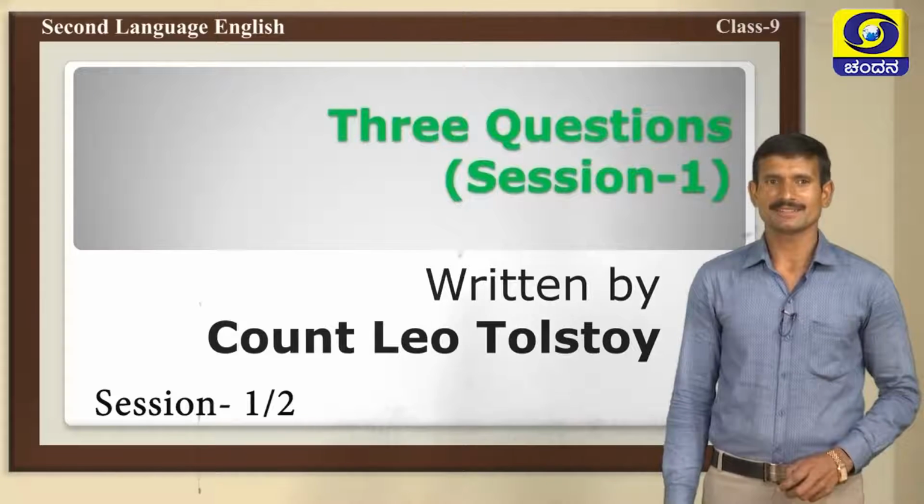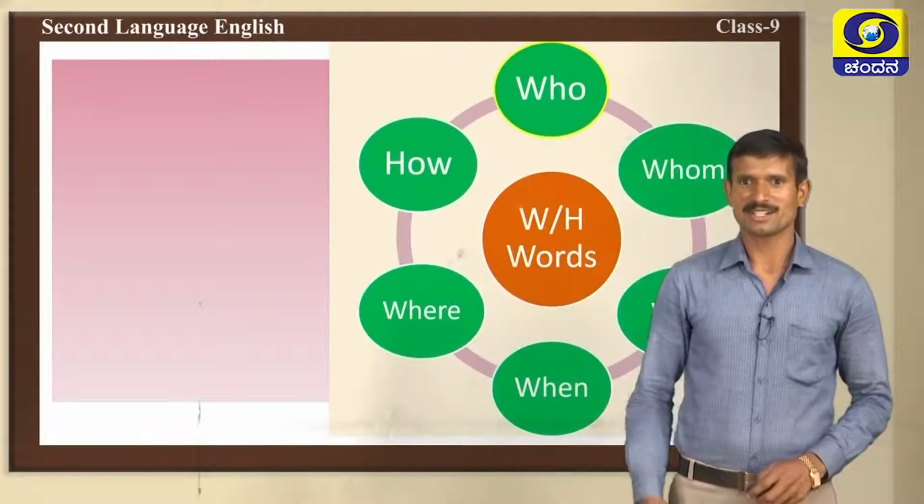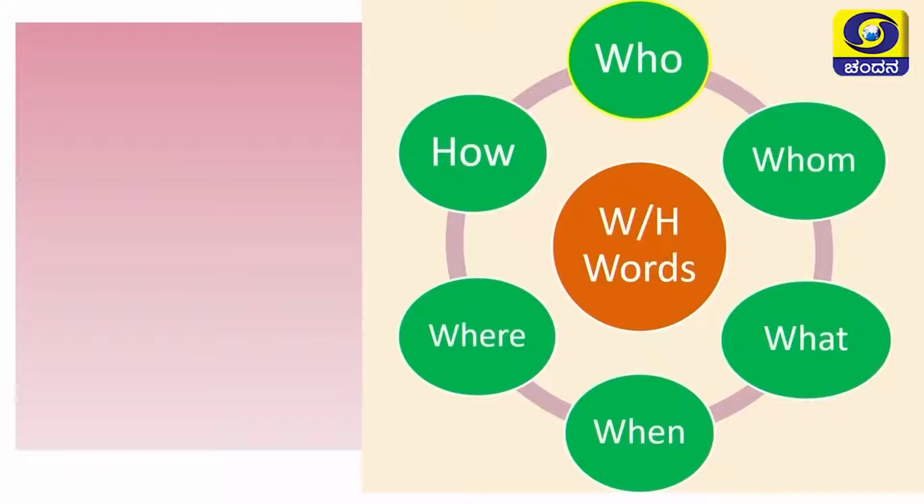Before going to the lesson, we will start with an activity. What is the activity? What is this, children? This is a WH word graphic image. What are there? Yes, very good. There are WH words. What are they? Who, whom, what, when, where, how.